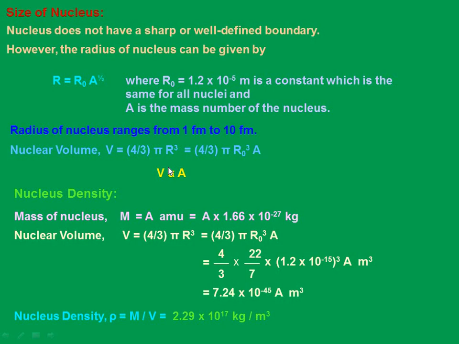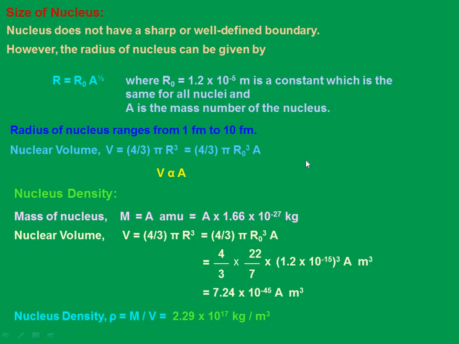Understand that it is never a solid object, and the surface never has a well-defined boundary. But still we can assign a size to the nucleus. We cannot say it is exactly from here to here, but we can still give a clear picture, and from the scattering experiments it was very clear.